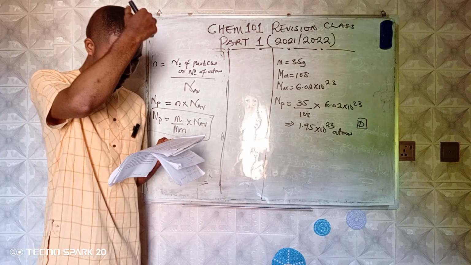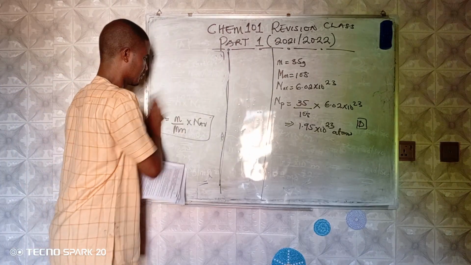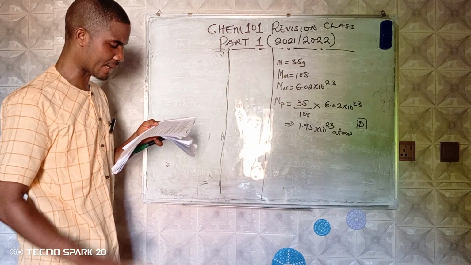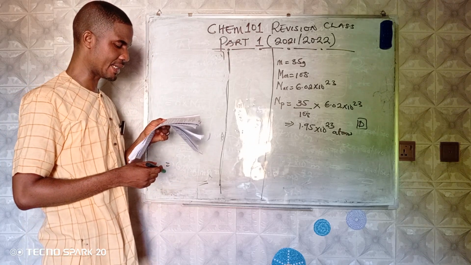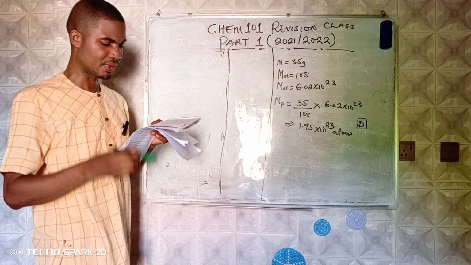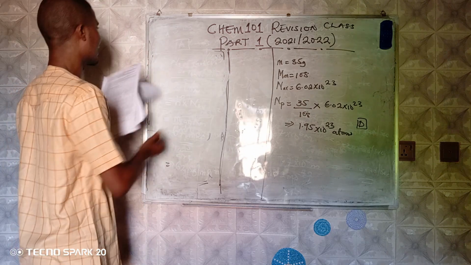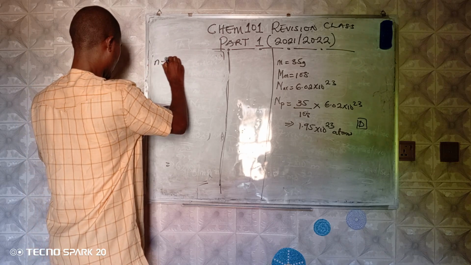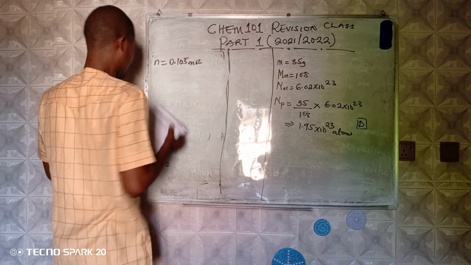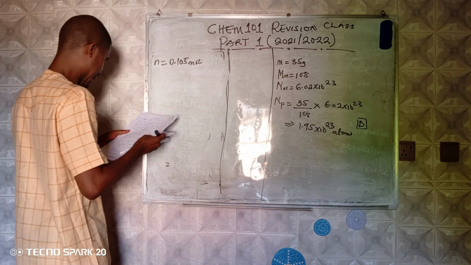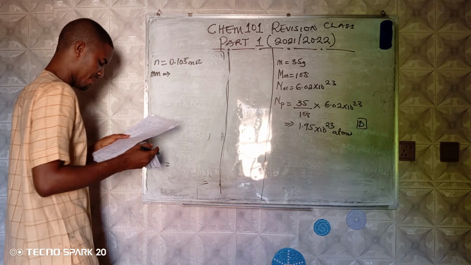Question number 9. Calculate the mass of 0.105 moles of Na2CO3·10H2O, that is, 10 molecules of water. We should calculate the mass. Okay. They gave us the mole. n is 0.105 moles. And another thing they gave us was the molar mass. How to calculate the molar mass was given to us.